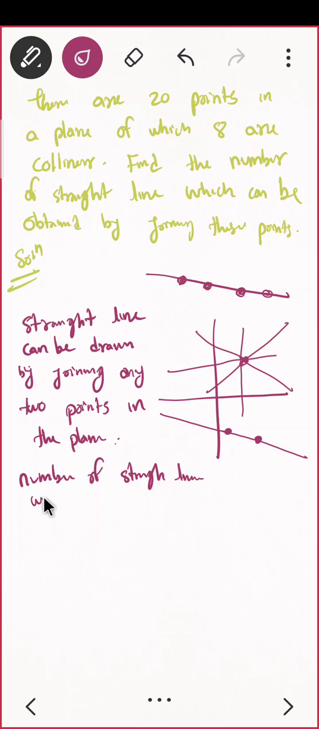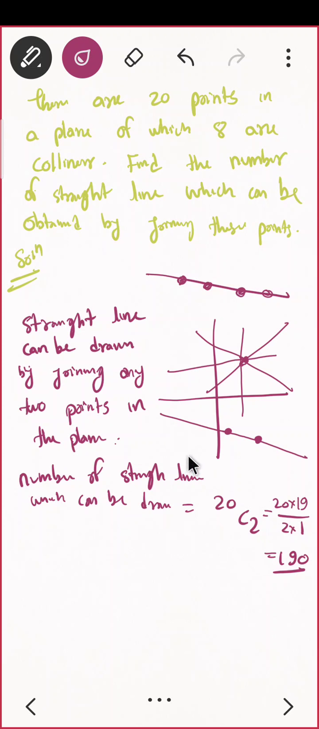The number of straight lines which can be drawn is equal to 20C2. That is 20 into 19 upon 2 into 1. तो ये कितना आएगा? I think 190 आएगा ना. So out of 20 points, when you want to find the straight lines, there will be 190 straight lines, but there is one more condition given.